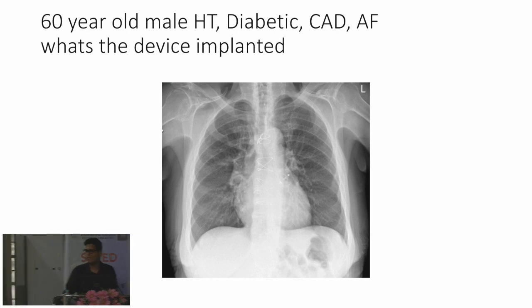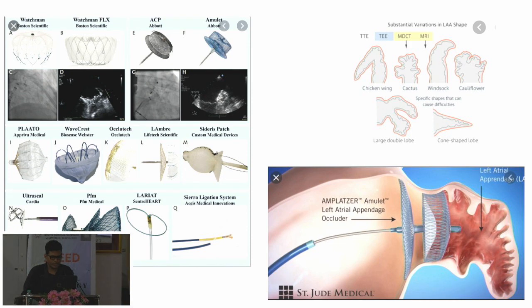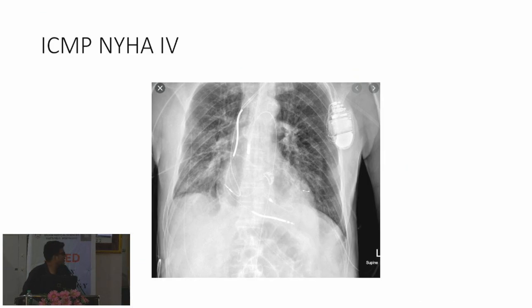A small pointer: there's a lot of intervention being asked in those things, just for the sake of the students. So this is ischemic cardiomyopathy with NYHA class 4. Can you exactly say what all devices you can see in this X-ray? Pardon me if the X-ray is not that clear. This is also from 2020, the COVID time, we had that exam directly from the DNB. So what are the devices you are seeing?